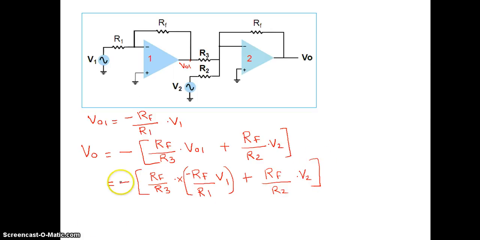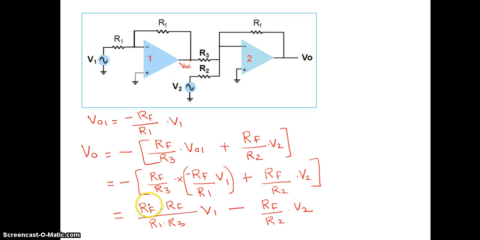Multiplying inside, minus into minus becomes plus. So your expression becomes RF into RF divided by R1 R3 into V1, minus RF by R2 into V2.